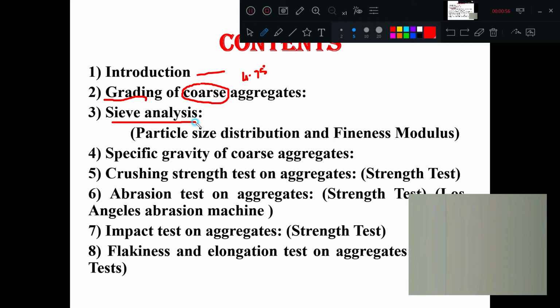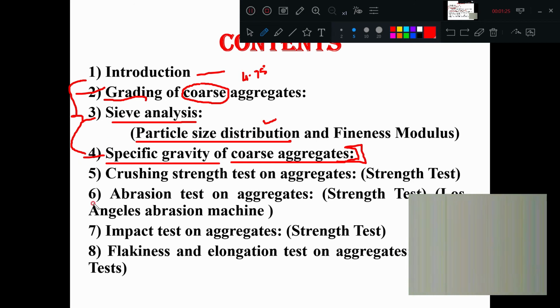Sieve analysis, whatever we have discussed in the fine aggregate portion, the same experiment is going to be here also. The same concept and same experiment. Specific gravity is the same for fine aggregate and coarse aggregate, and the experimental setup and concepts are also the same. So first grading, sieve analysis, specific gravity. These three portions are the same as for fine aggregate, so I'm not going to discuss them once again.